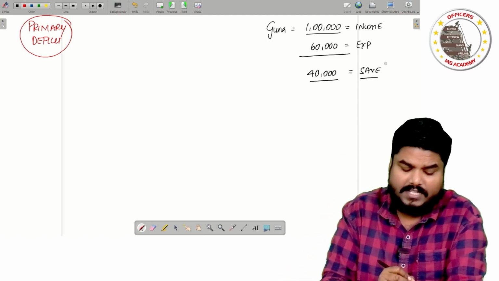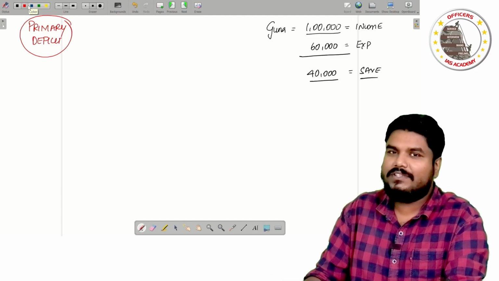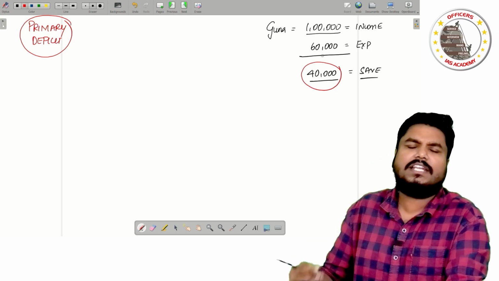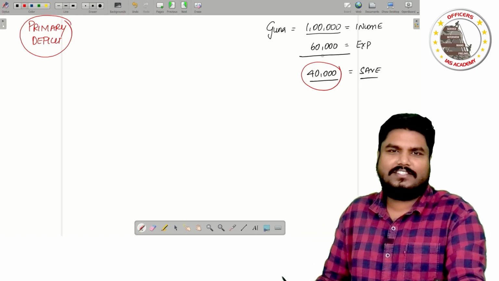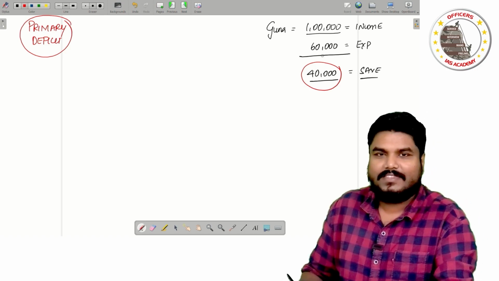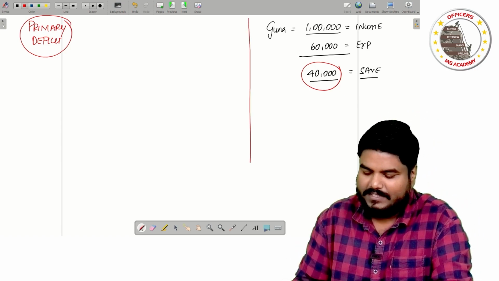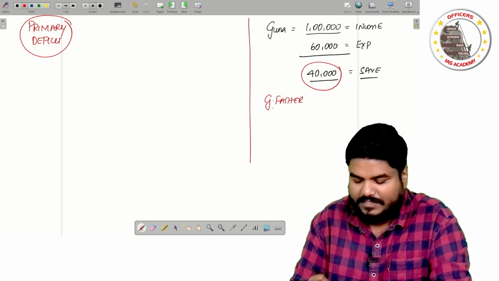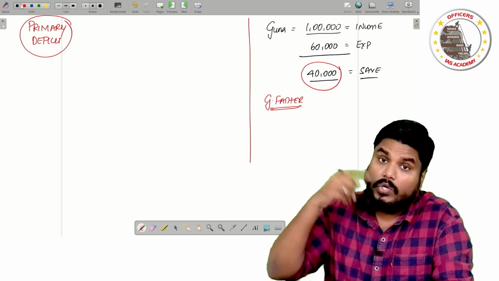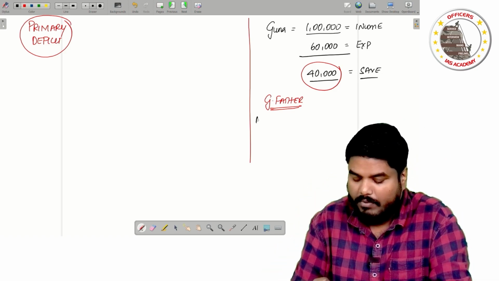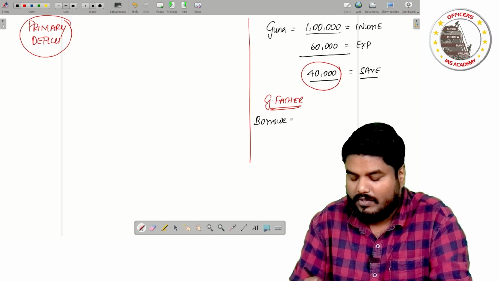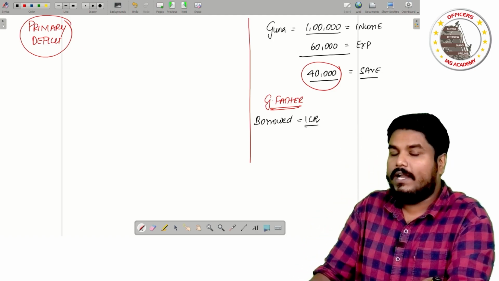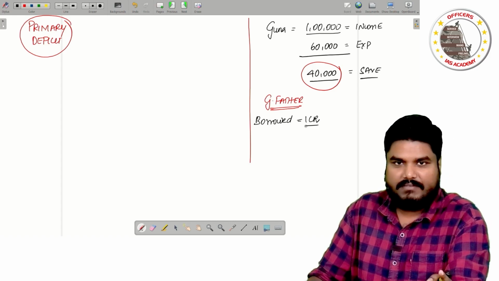If someone comes and asks me, Guna, what is your income? I say 1 lakh rupees. Guna, how much are you able to save? I say I am able to save 40,000. They will appreciate. They'll say, Guna, very good, fantastic. You are doing a good job. But let me assume, now Guna's father has borrowed some 1 crore rupees. Assume Guna's father has borrowed 1 crore rupees earlier, some time back.